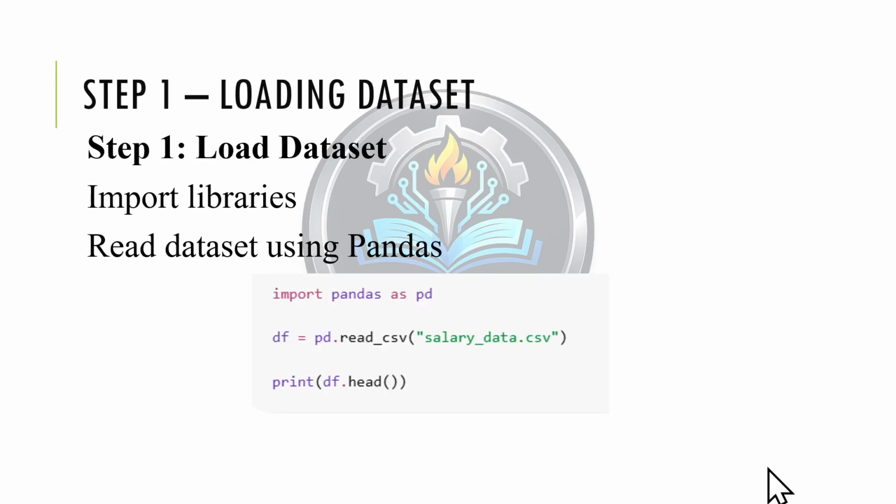Now we'll discuss the steps that we do. First, we import pandas as pd, as we have discussed in the last slide. Then we use read_csv to load our dataset, in this case a salary dataset. Finally, we use the head function to view the first few rows. This helps us understand what kind of data we are working with before building the model.